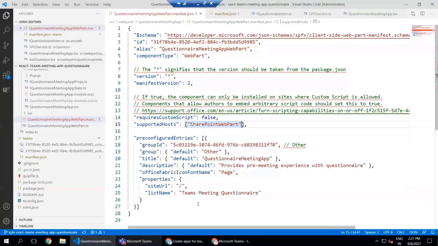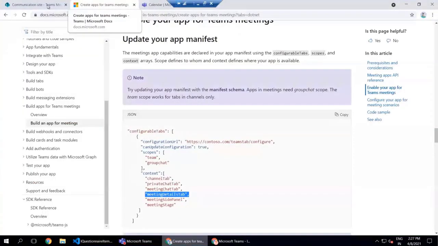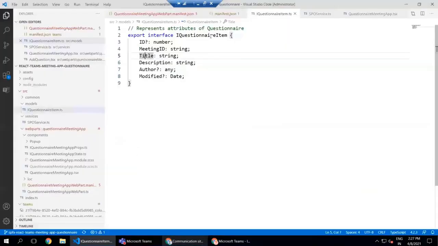Next, since we have this SharePoint list available, to which we are adding all of that information, we have items specifying the meeting ID, title, description, as well as author. Whenever we create a meeting inside Microsoft Teams, that meeting gets a unique meeting ID when we create it. Then we can use this as a kind of primary key to get all of the values specific to this particular meeting.